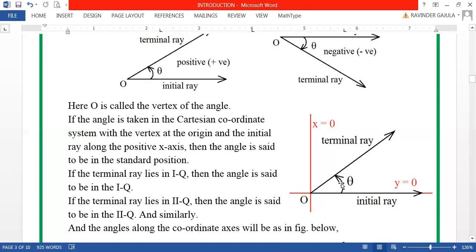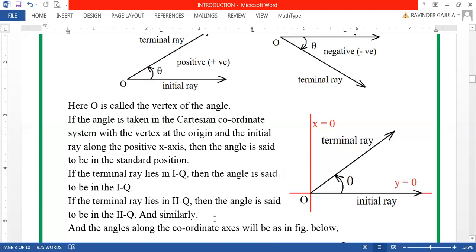So in this way, suppose the terminal ray lies in first quadrant, then the angle is said to be in first quadrant. If the terminal ray lies in second quadrant, the angle is said to be in second quadrant, my dear friends.